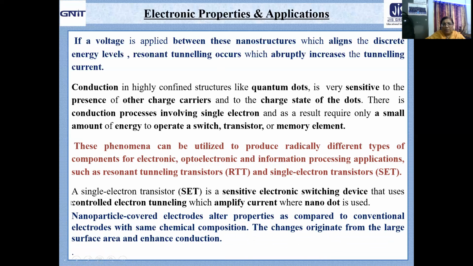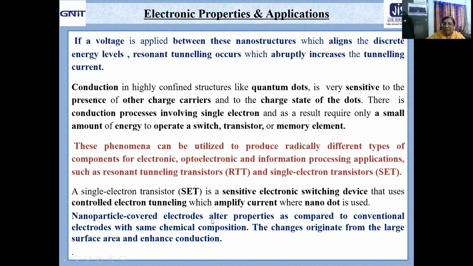Now, a very special area also needs to be mentioned. Nanoparticle covered electrodes. Nanoparticle covered electrodes means what you are considering as the cathode and the anode. They have altered properties as compared to conventional electrodes with the same chemical composition. This change originates because of the large surface area and obviously enhanced conduction, because you are now coating the ordinary electrodes with nanoparticles.